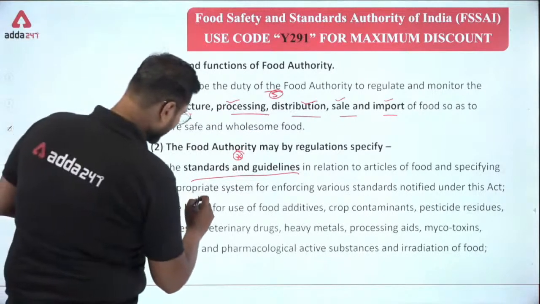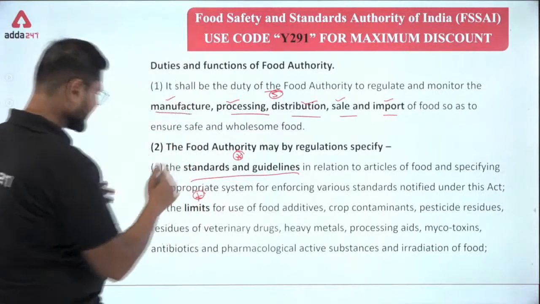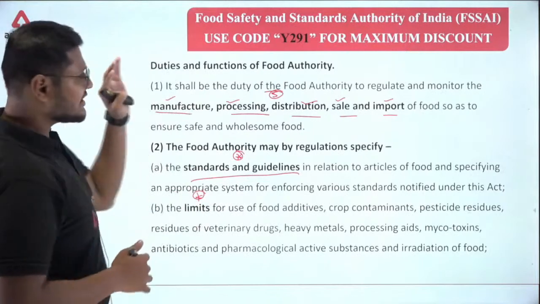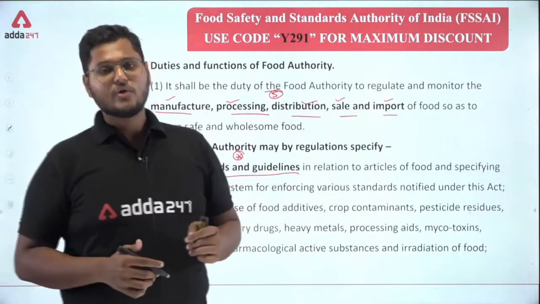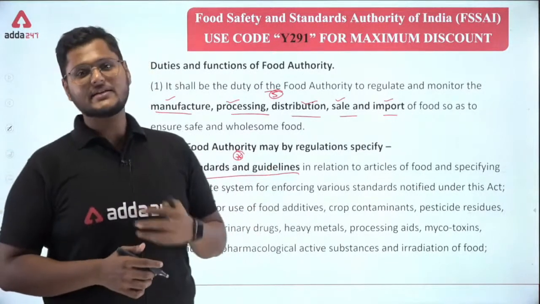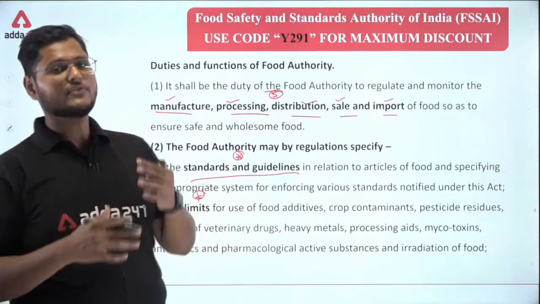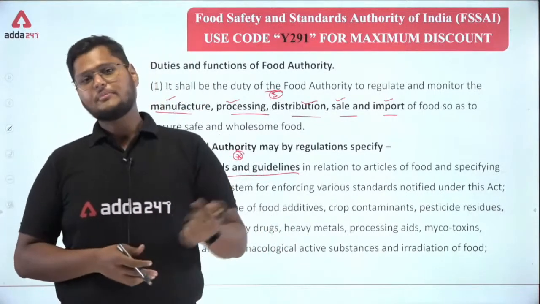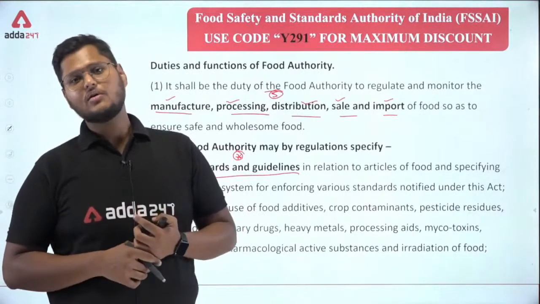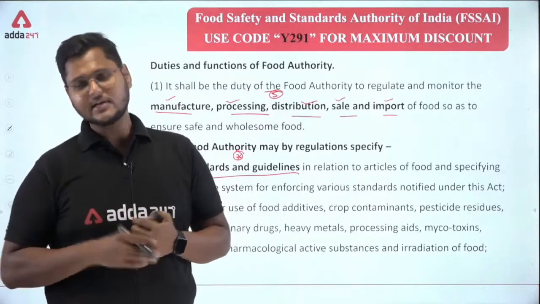Next, the limits. We have already seen this in the functions of FSSAI. Limits of what? Limits of all the things that are added to the food, for example different kinds of additives. Whenever you purchase a bread, it doesn't only contain wheat, it contains so many things.